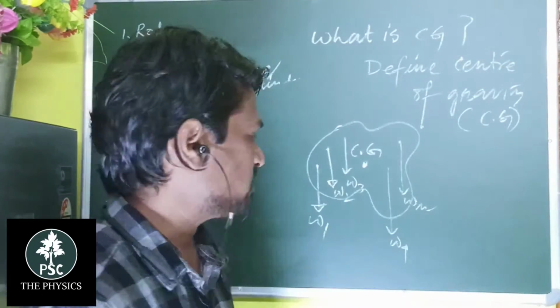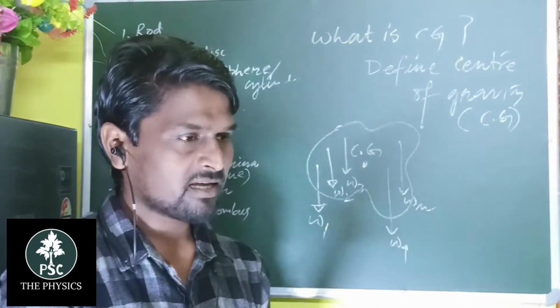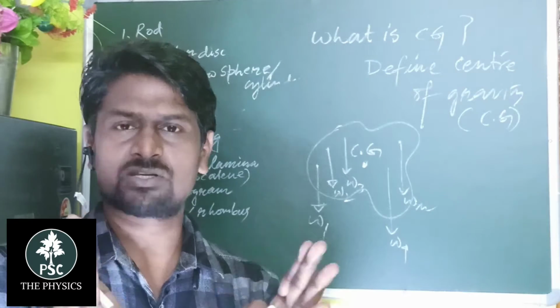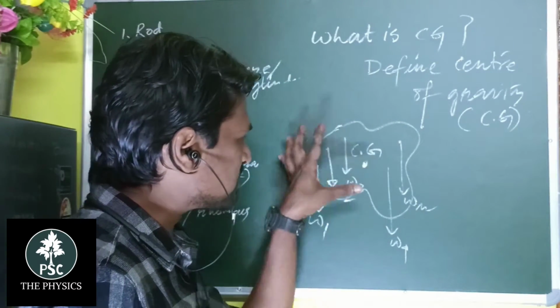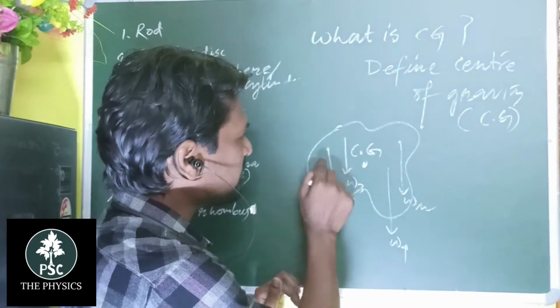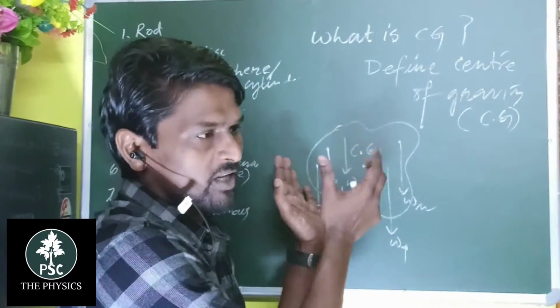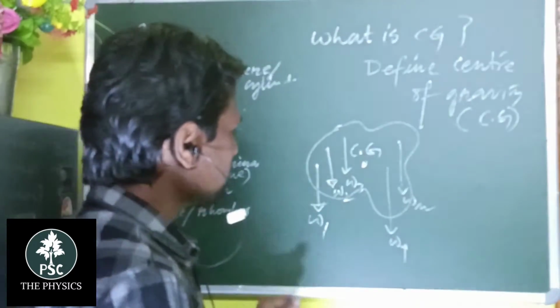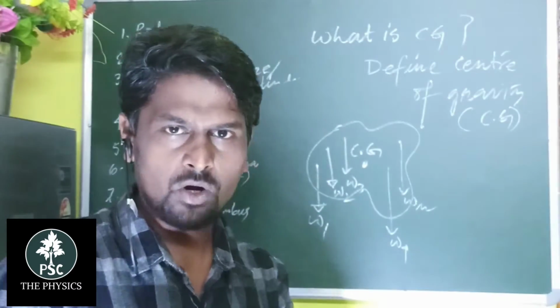and up to Wn. And what is gravity or gravitational pull? Gravity acts on the constituting particles, and the Earth attracts all the particles that are the constituents of the body. So are all the forces parallel or not?